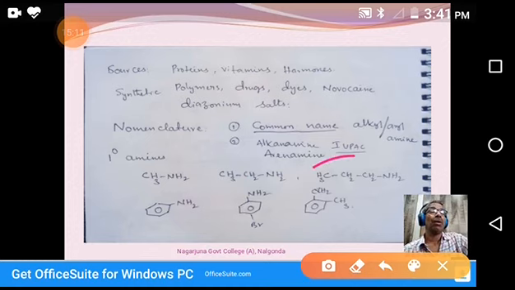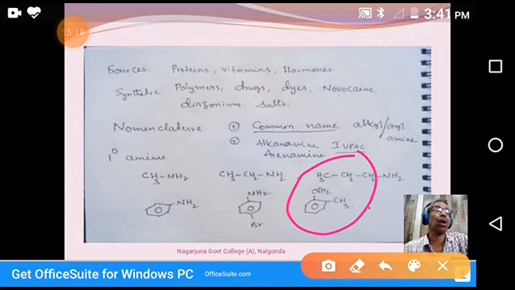Coming to this one, what is this? NH2, and at the ortho position is methyl. So ortho-methylaniline, or we call this ortho-toluidine. So ortho-toluidine or ortho-methylaniline.